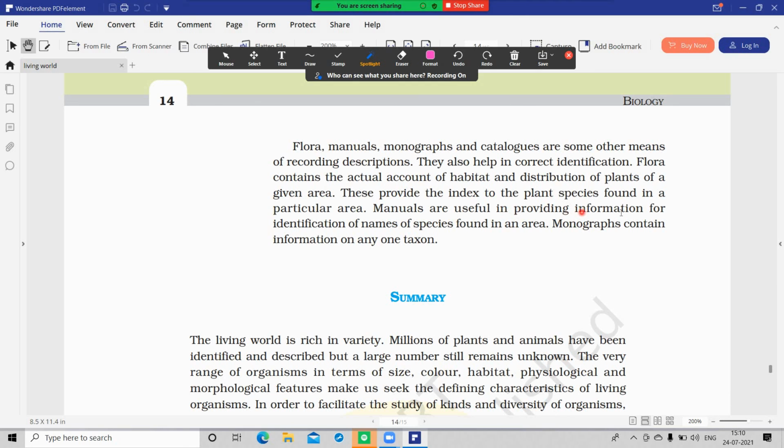Manuals are useful in providing information regarding identification of names of species found in an area.